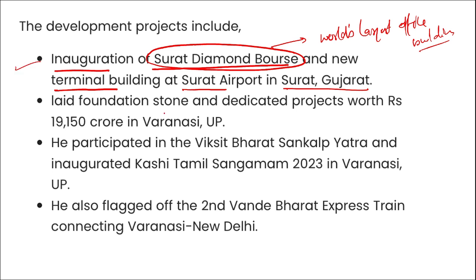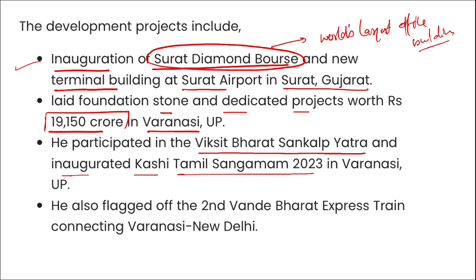Next, he laid the foundation stone and dedicated projects worth 19,150 crore rupees in Varanasi, Uttar Pradesh. He participated in Viksit Bharat Sankalp Yatra and inaugurated Kashi Tamil Sangam 2023 in Varanasi, UP. He also flagged off the second Vande Bharat Express train connecting Varanasi to New Delhi. Moving on.